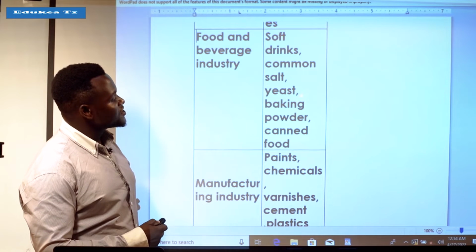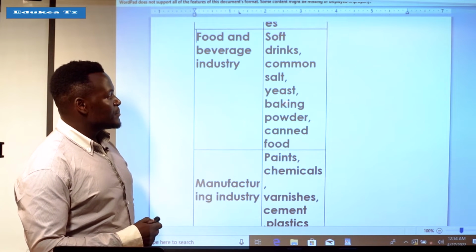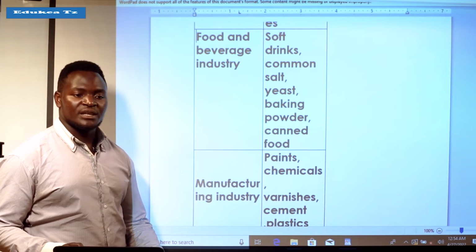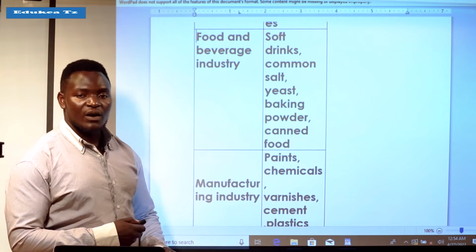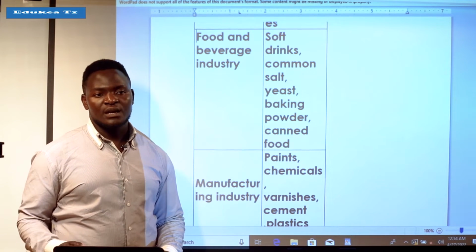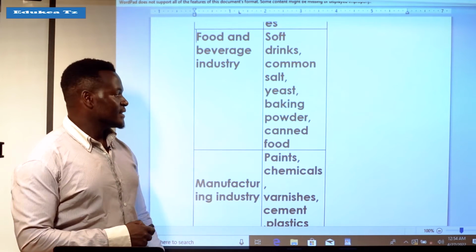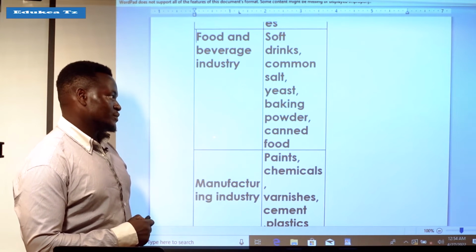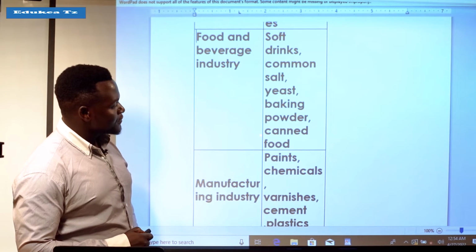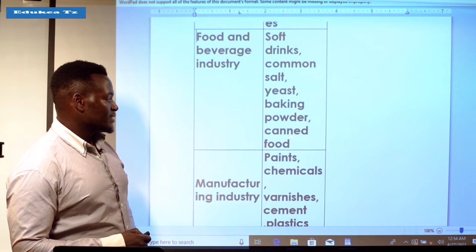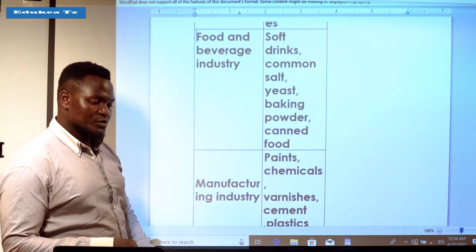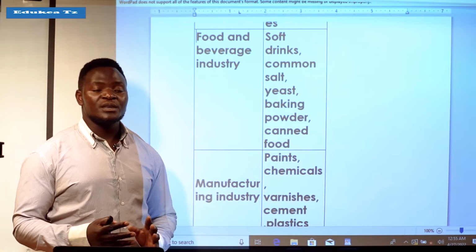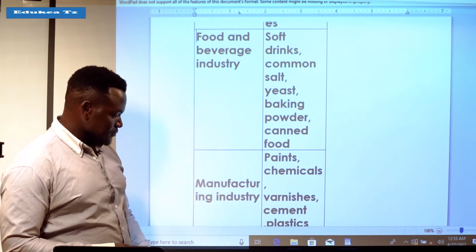Also, we have yeast and baking powder. Yeast, we put in baking our different foods, and that is what we call the application of chemistry. Also, we have canned food, food which is put there and prevented from spoiling for a long time.